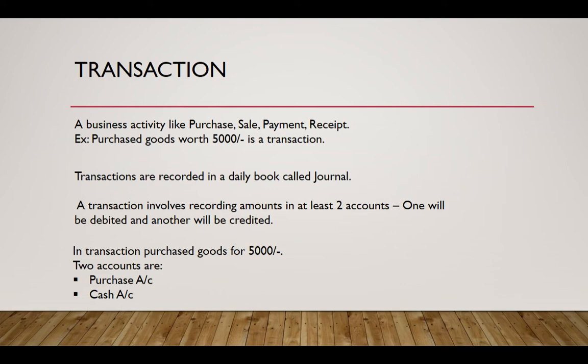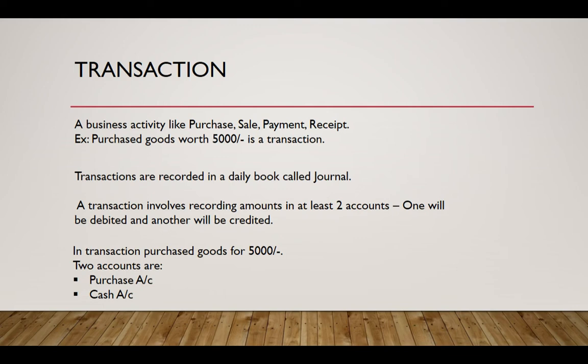And when you record transactions, there are at least two accounts involved in the transaction. So one account would be debited and the other would be credited. So for example, for this transaction, purchase goods worth 5,000, the two accounts would be a purchase account and a cash account, because these are the accounts that are affected in the transaction. So we record a purchase and we also record a cash expense. Likewise, depending upon the transactions, there would be a minimum of two accounts involved in a transaction,